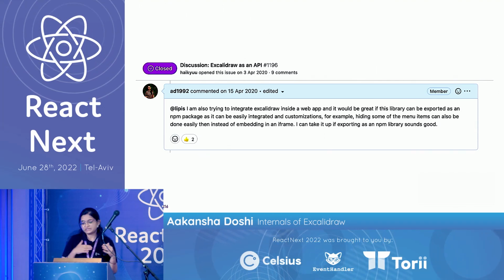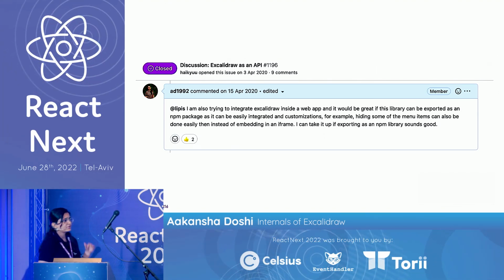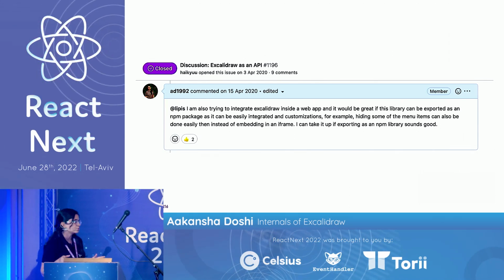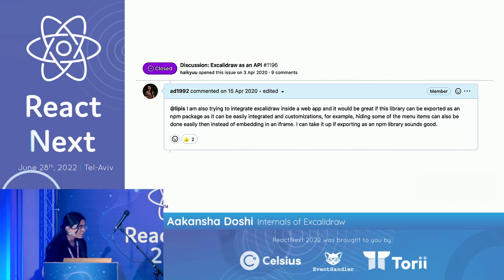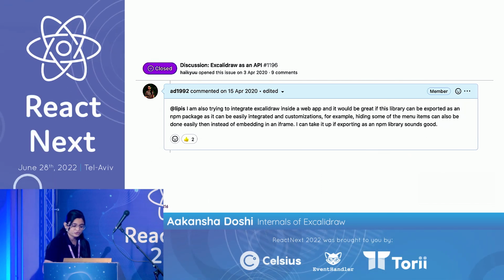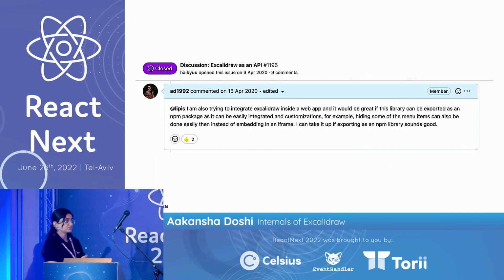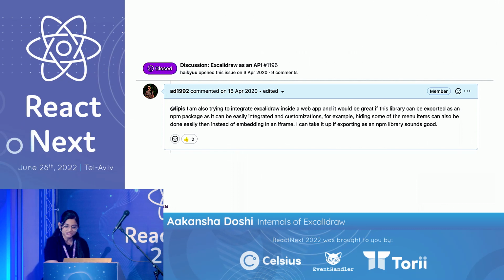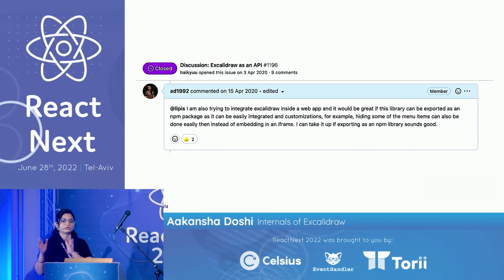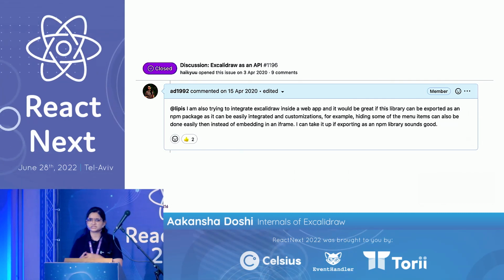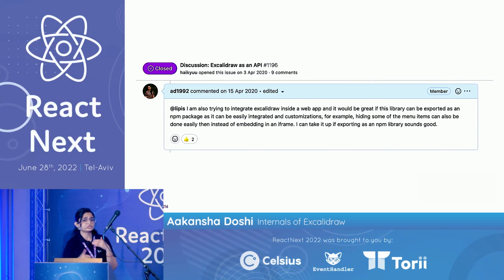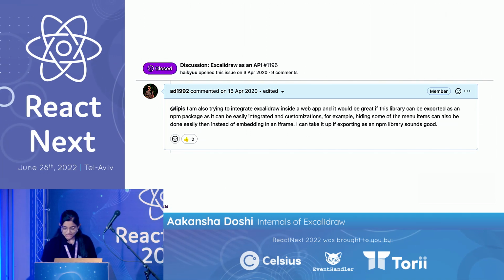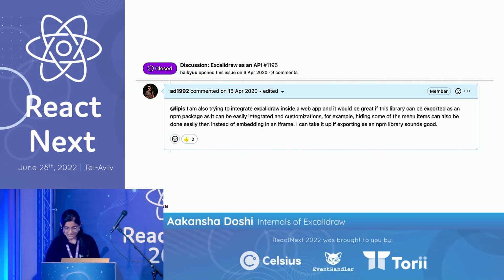But at that time, since Excalidraw was at a very early stage and this NPM package would introduce a huge refactoring into the code base, the team wasn't really ready for it. And we were having a lot of back and forth discussions. So it took me some time to convince the team. But in the meantime, I myself got so interested in this project that I started contributing to it by picking up some good first issues. And in about 4 months, the team was also convinced. We started working on the official NPM package version and we released it, and it's used by a lot of applications. So that's how my journey started with Excalidraw.